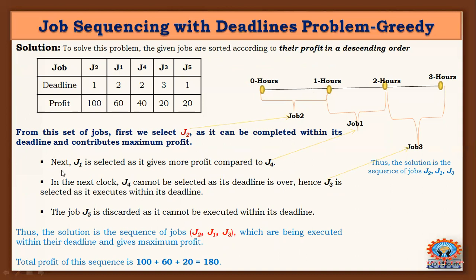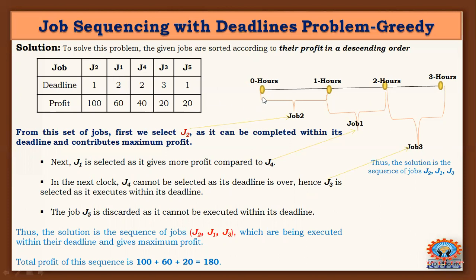Next, which job will we do? Next, I can select job 1. Why? Because job 1's deadline is 2 hours. Within 2 hours, job 1 can be completed.